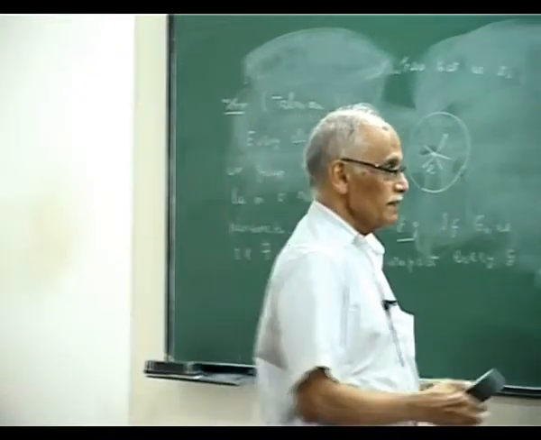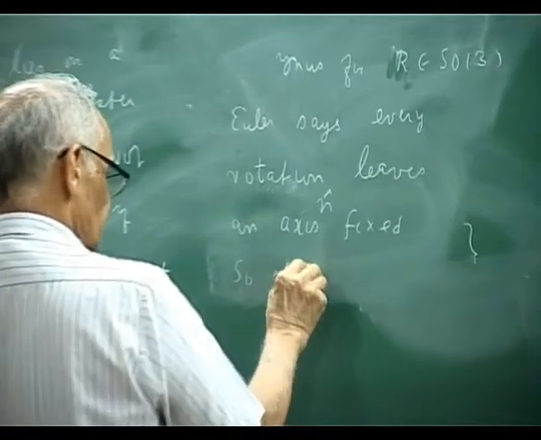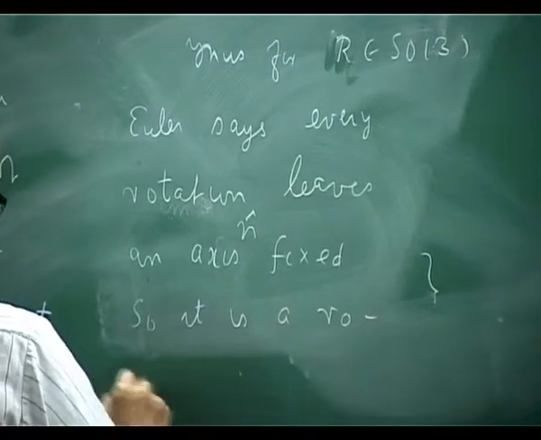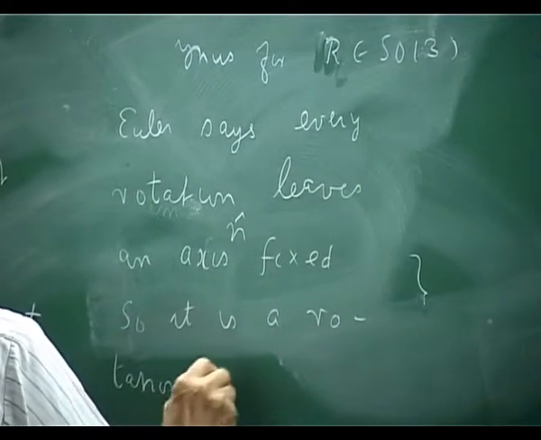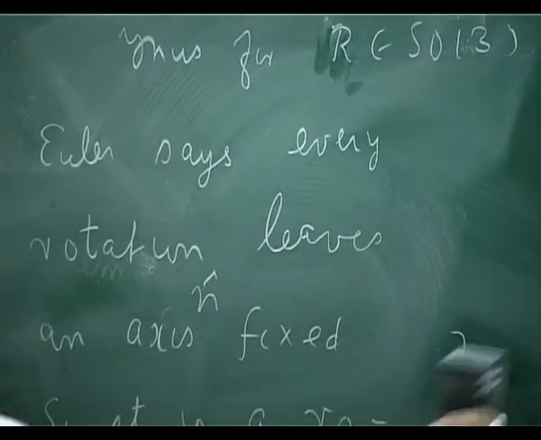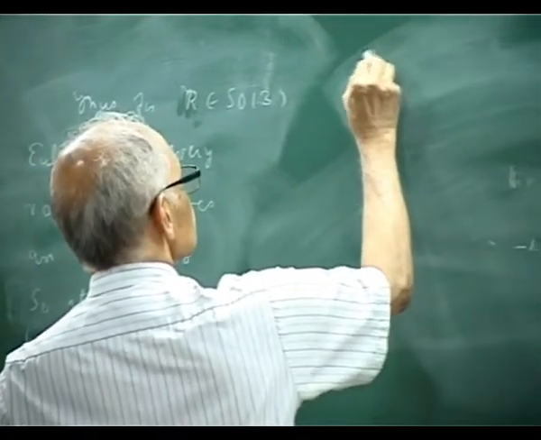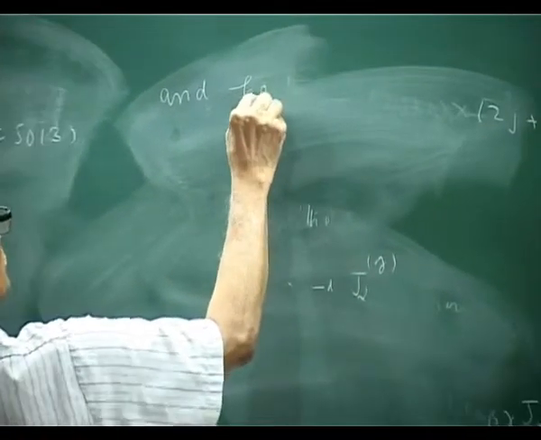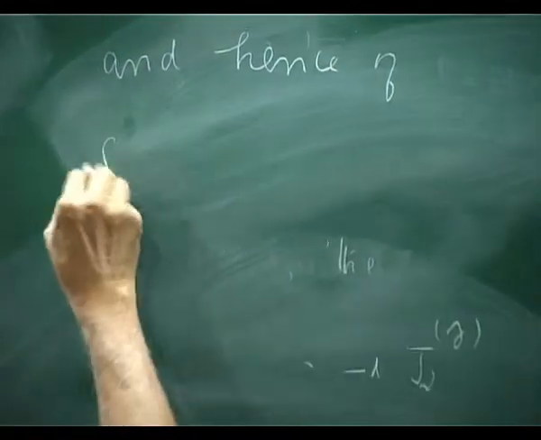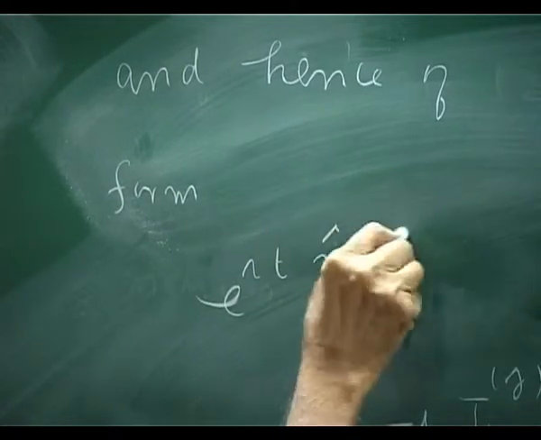So there is an axis n hat, and the rotation is a rotation around n hat, and hence of the form exponential i t n hat dot J, which proves the result.